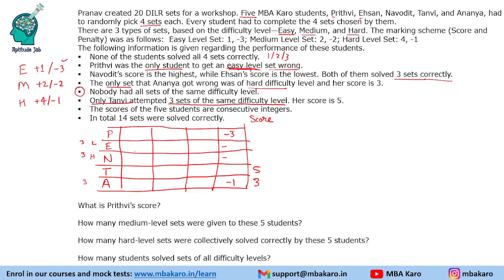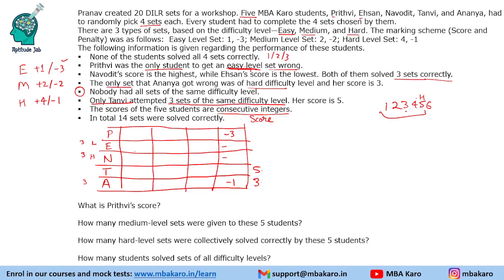The scores of the 5 students are consecutive integers. Now we can probably figure out their scores. Consecutive integers. Now 3 is present in them, 5 is present in them. So we cannot have 3, 4, 5, right? Because 3 is not the lowest. Can we have 2, 3, 4, 5, 6? Possible. What if we put 1, 2, 3, 4, 5?